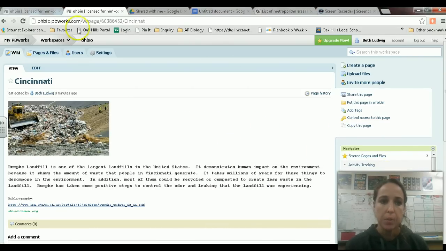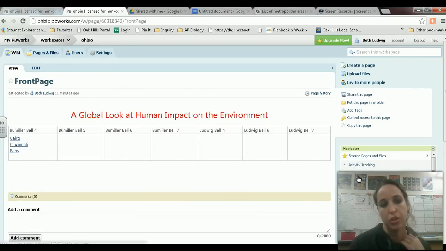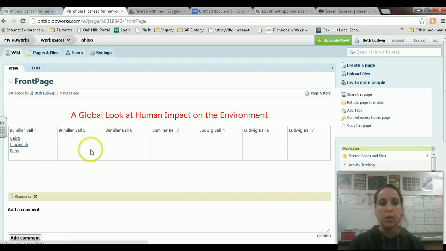The next part that you have to do, I'm going to go back to the front page so I can show you, is that you will click on other people's cities. Once the assignment's completed and you and the rest of the class have all of your human impacts done, you will click on somebody else's city, either Cairo or Paris. We also want you to be looking at other bells and other teachers. So you have to comment on multiple cities.